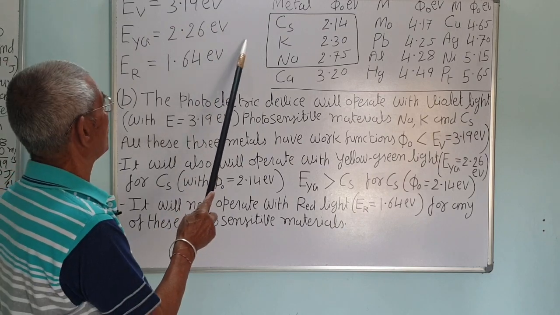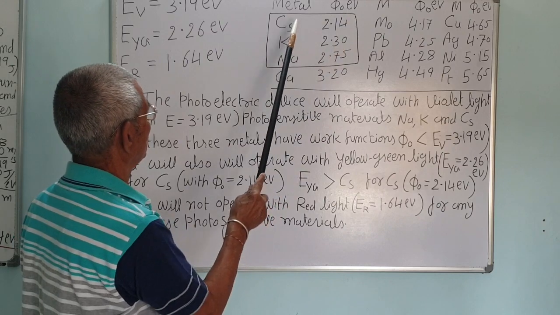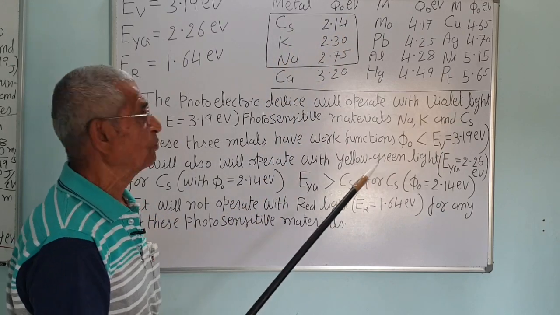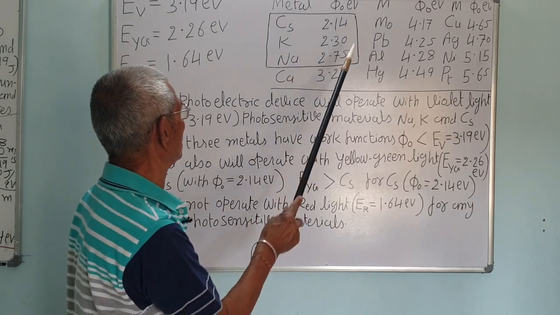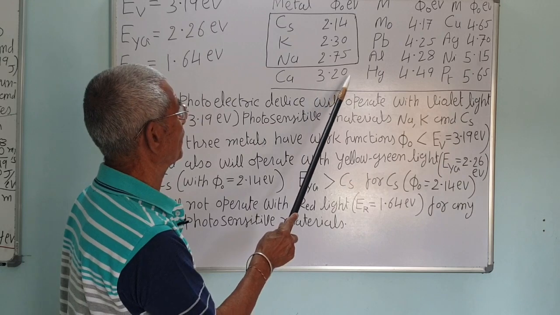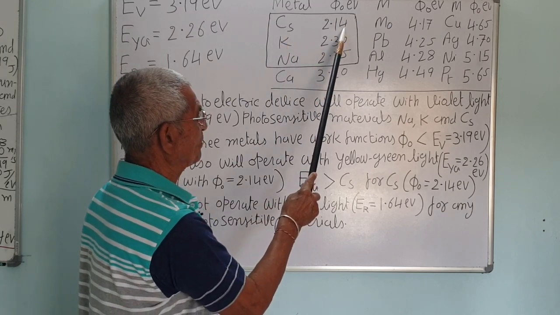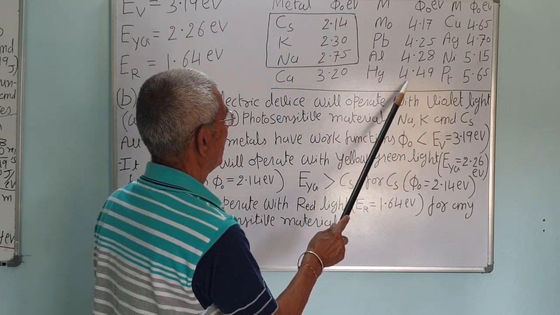Now, in Table 11.1, the metals and their work functions are given. For cesium 2.14, for potassium 2.3, for sodium 2.75, these are in electron volt, calcium 3.20. In this table, cesium has the least. Sometimes they ask which has the minimum work function in the table and which has the maximum.